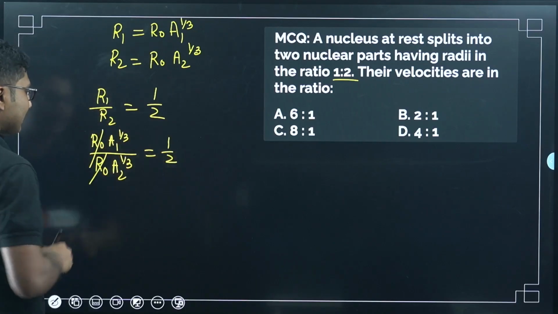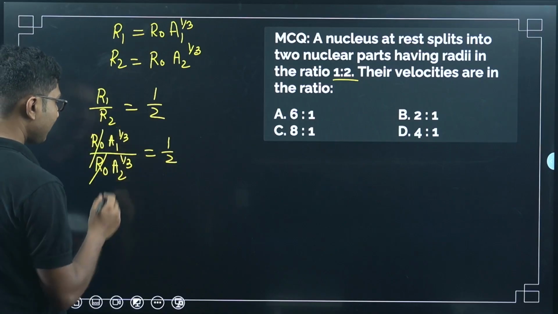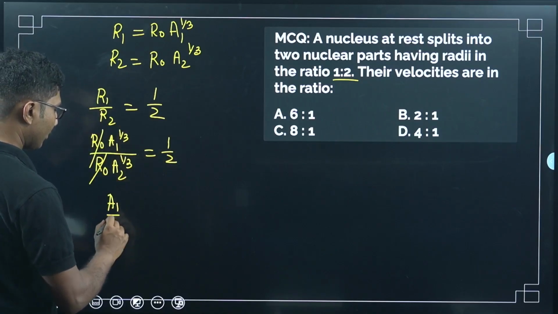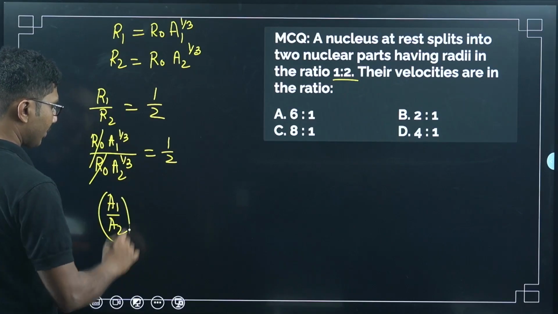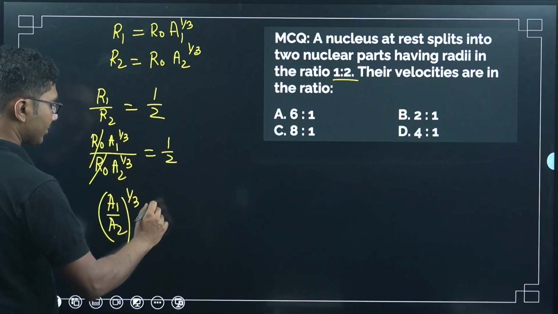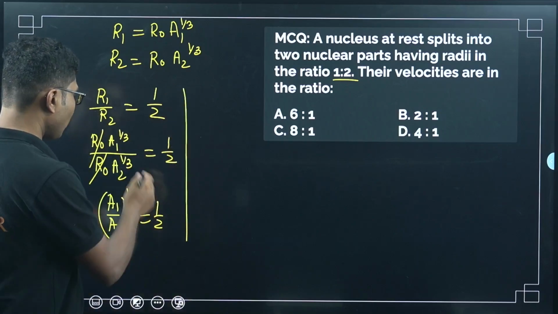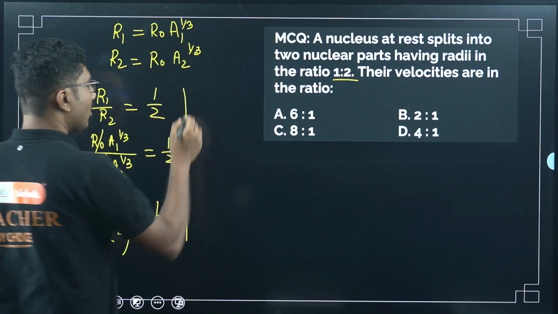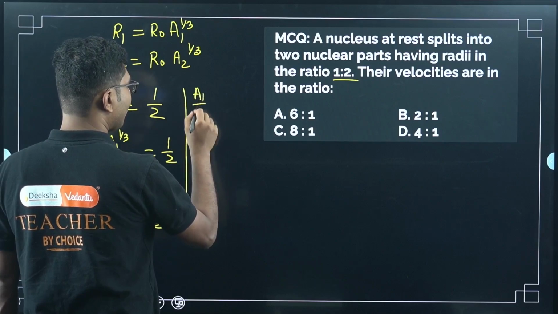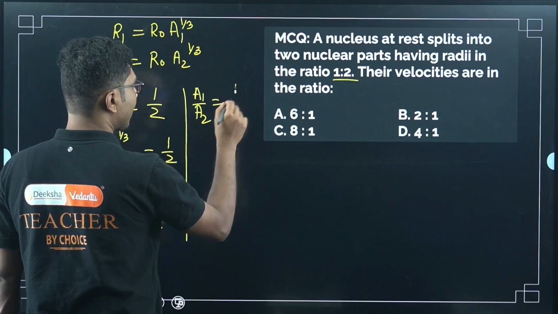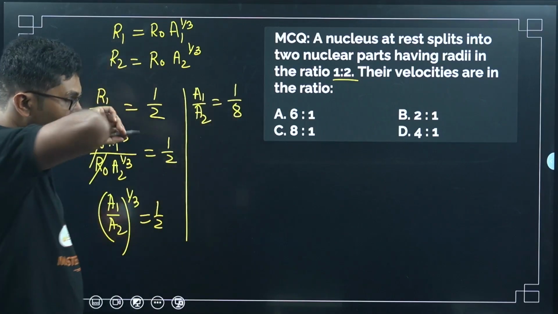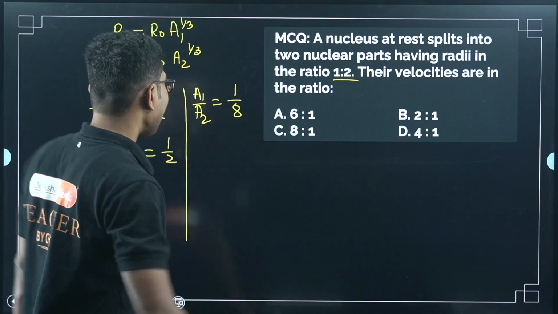So r naught is cancelled, and now a1 by a2 whole to the power 1/3 equals half. Now if you cube both sides, then the 1/3 power will be gone. So you will get a1 by a2 equals 1/8.